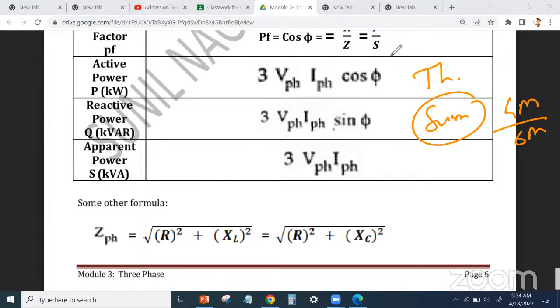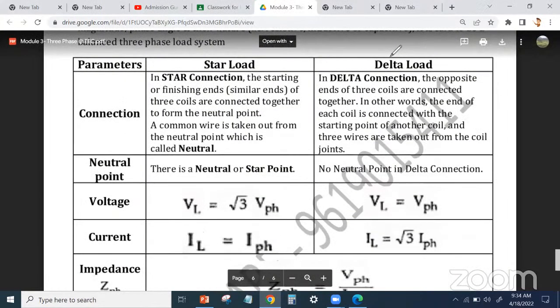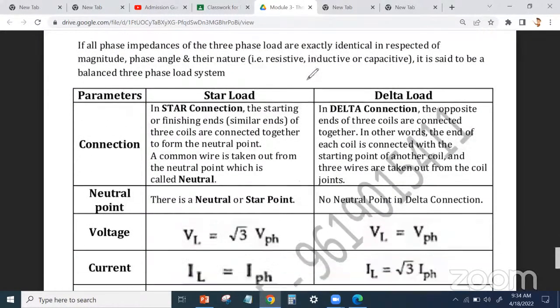Okay, so this topic is over here. Does anyone have any doubt in the difference table? Just go through it. In the chat box, just write that the difference between star and delta is clear. Just go through the difference.